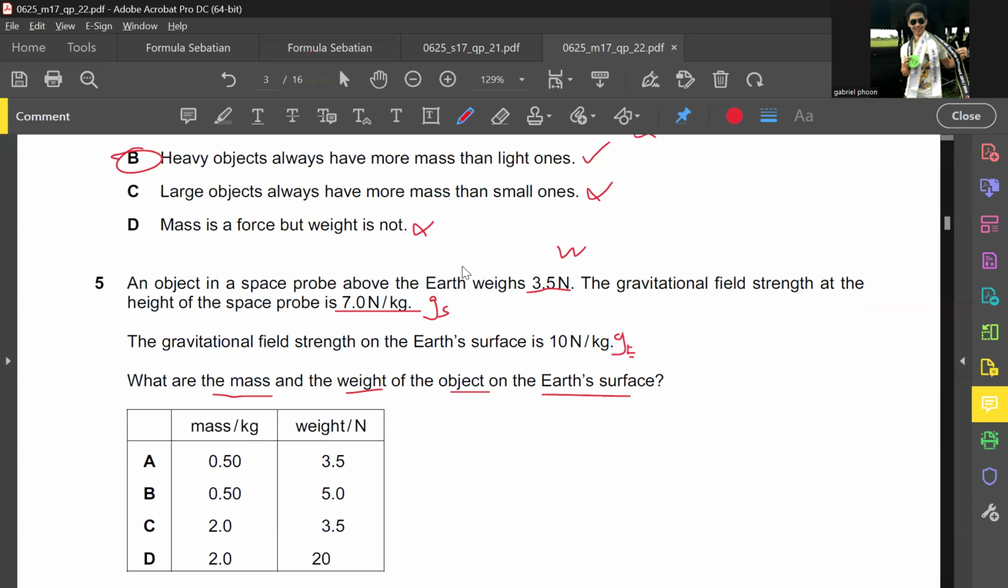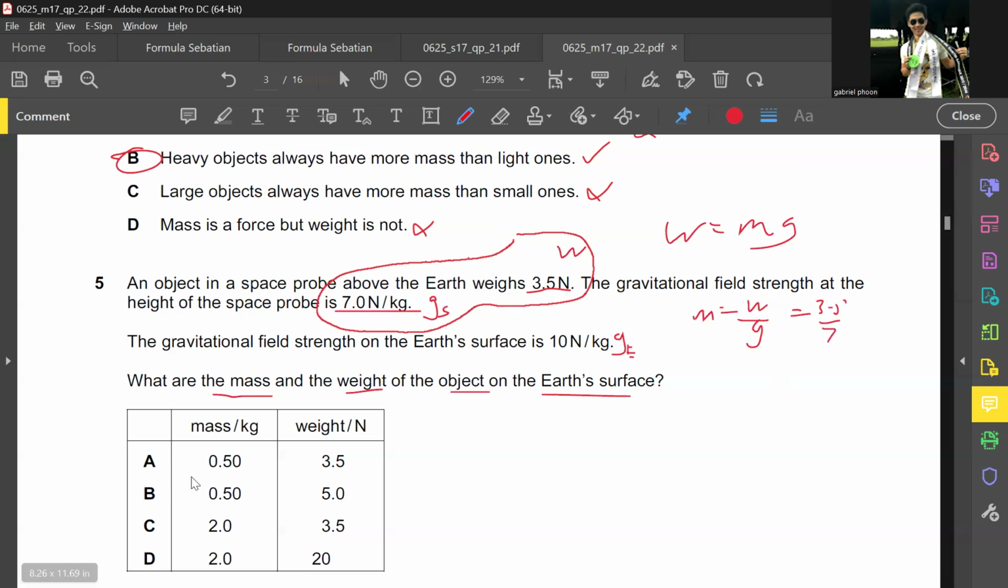So basically you have to find your mass first, right? W equals mg, so m equals W over g, which in this case is 3.5 divided by 7. So it's for sure one of these two already. Then you're looking for the weight on Earth, W equals mg, which in this case is 0.5 times 10, which is going to be B.